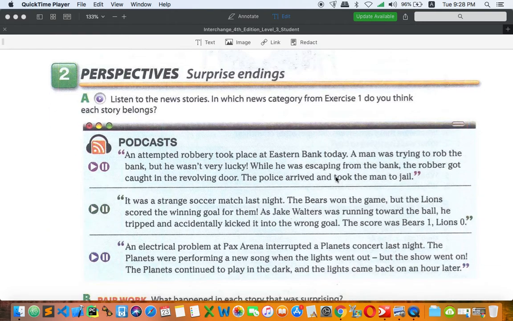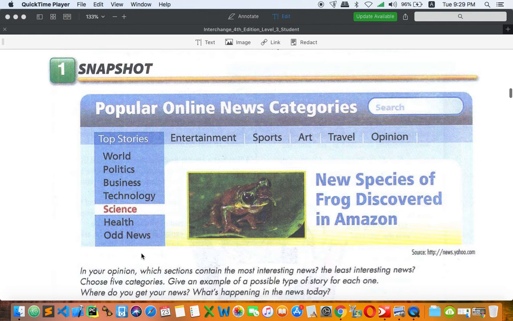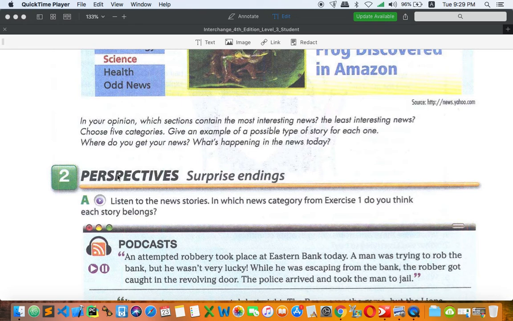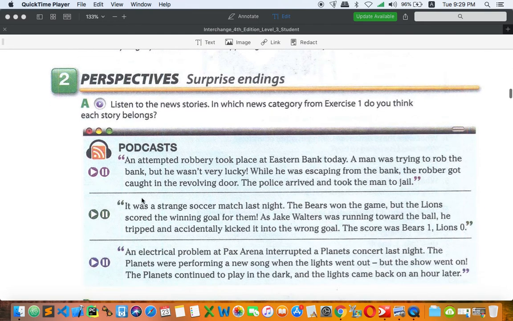Okay, perspective, surprise endings. So this is about listening. Listen to the news stories and decide which news category from exercise 1 you think each story belongs to. So we have these different kinds of categories, right here or right here. Okay, so we're going to match this kind of podcast, the news, related to a certain kind of category. So let's begin with the first one.